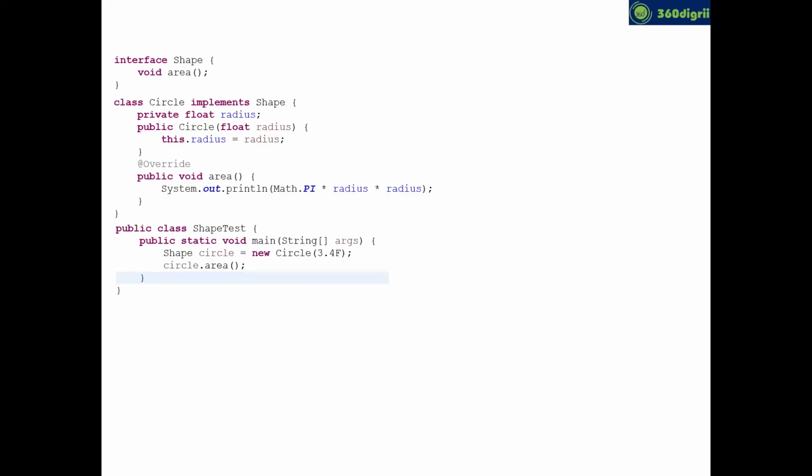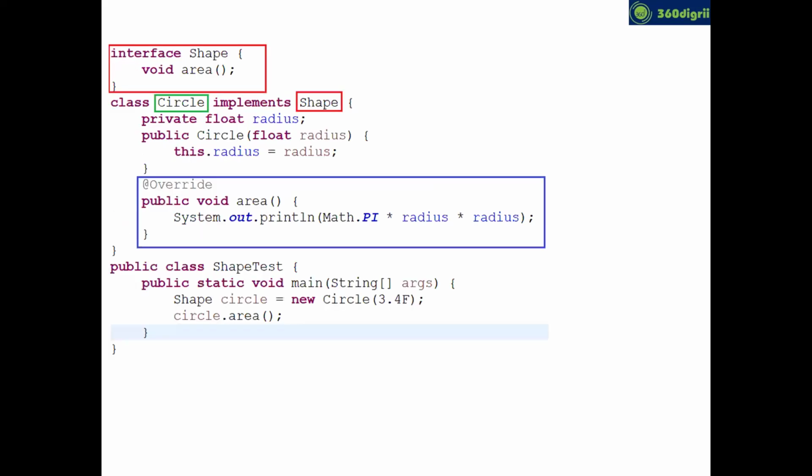Finally, you create the object of the Circle class and call the area method, right? In this case, the red box is our interface, with green I have highlighted the separate class you've taken, and in the blue box you are providing the implementation for the area method.